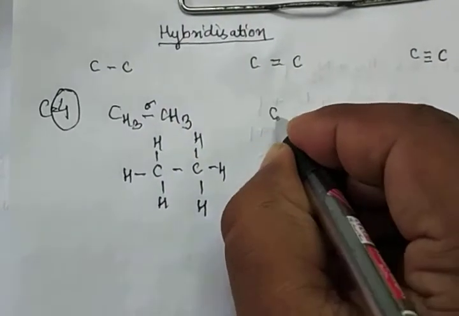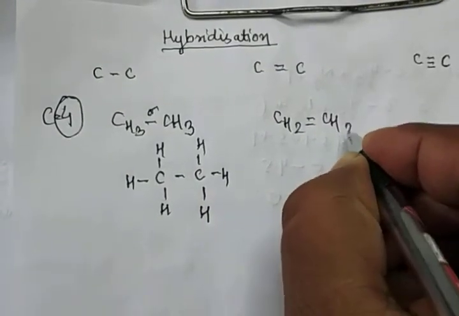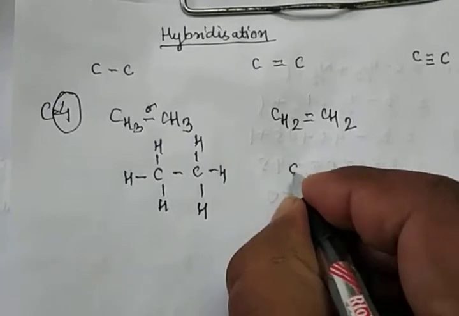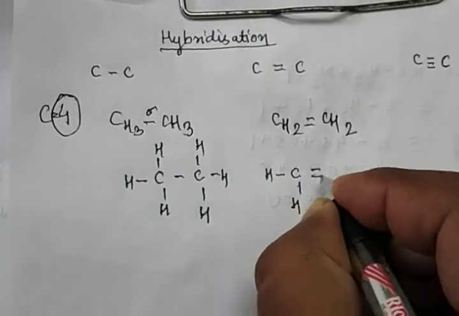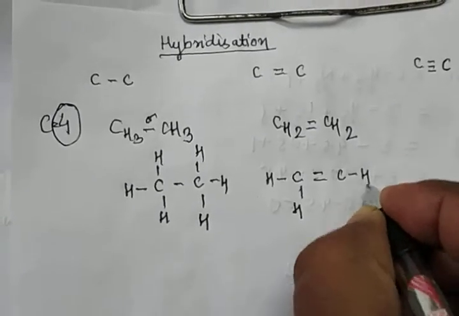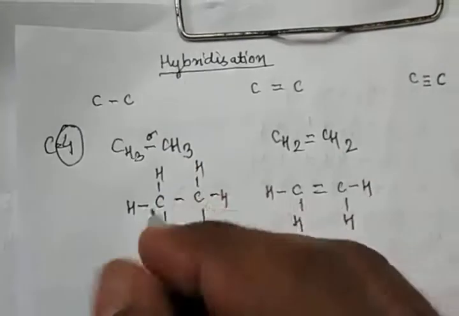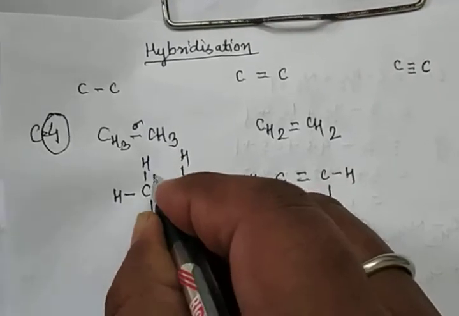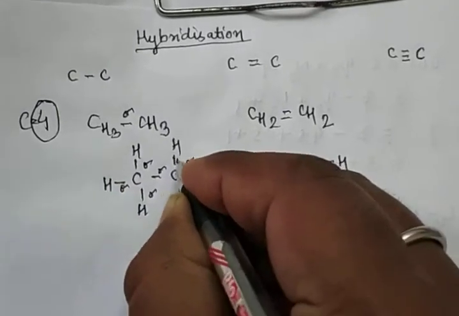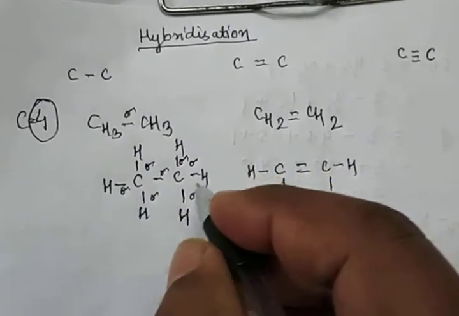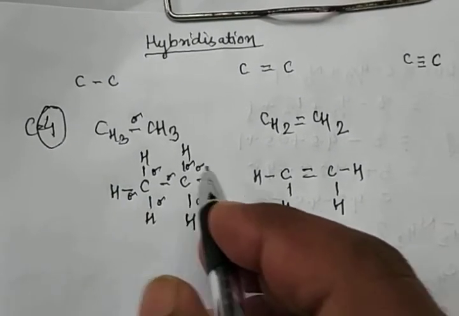Now in this structure there is a CH2 double bond CH2. Check the valency of carbon. There are 2 hydrogens and a double bond. Clear? Now check the single bonds, the sigma bonds. How many sigma bonds are there in the first structure? 1, 2, 3, 4, 5, 6, 7. Yes, there are 7 sigma bonds.